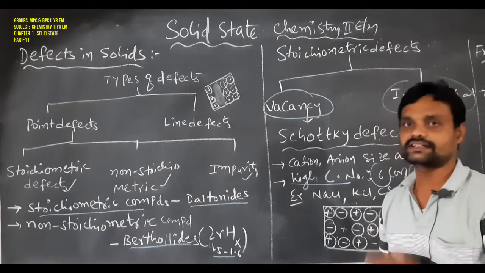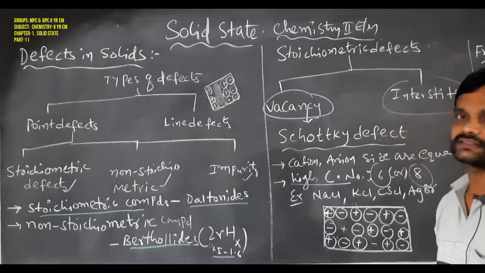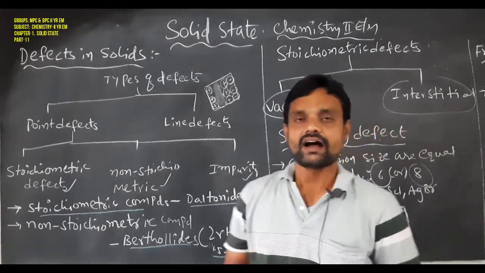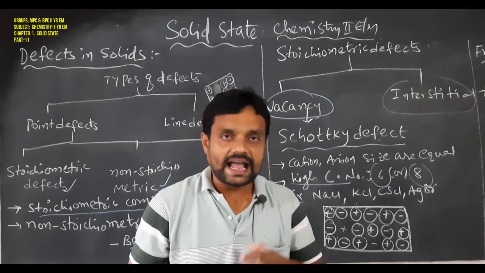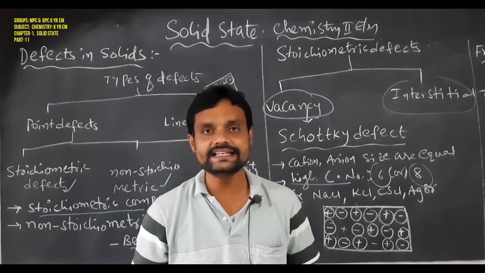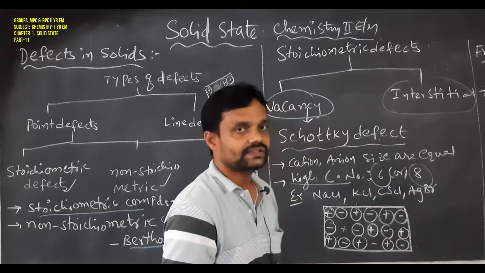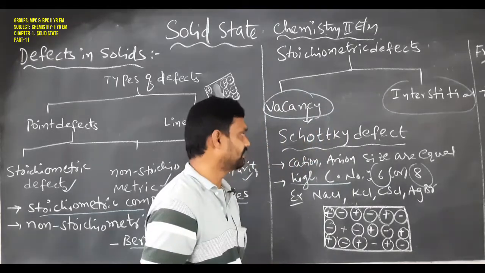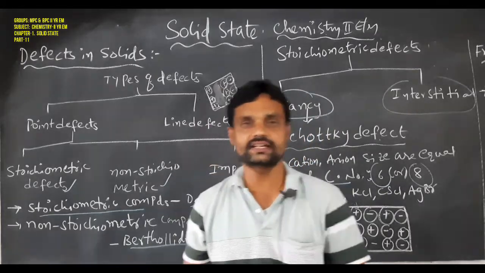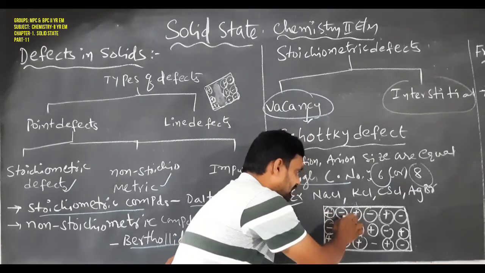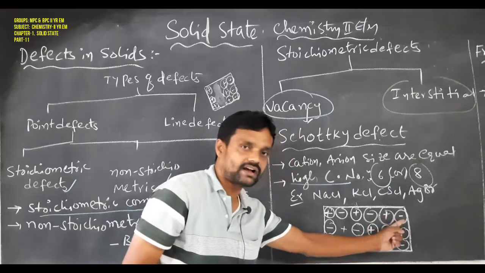In a crystal solid structure, one cation or an equal size of anion is missing from its regular site. The defect arising due to that is called a Schottky defect. For example, cation, anion, cation, anion, cation, anion.